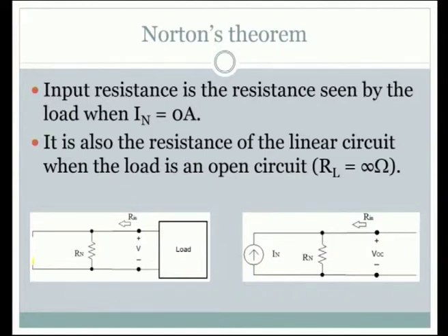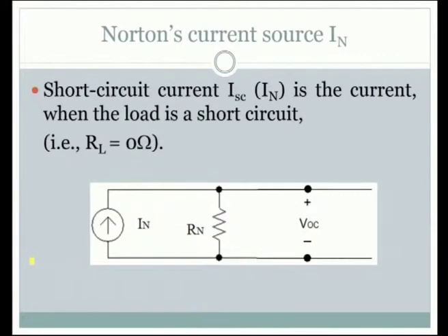The input resistance is the resistance seen by the load, which is shown here as IN, which is 0 ampere. It is also the resistance of the linear circuit when the load is open circuited, the load RL will become infinity. The short circuit current ISC is the current when the load is a short circuit, which is RL is 0. So, this is how the equivalent circuits are all done.